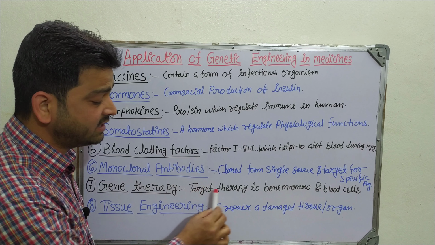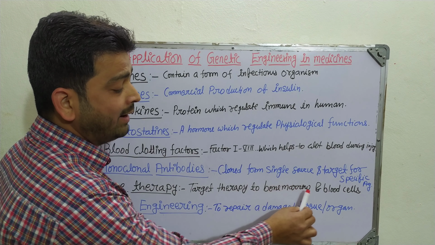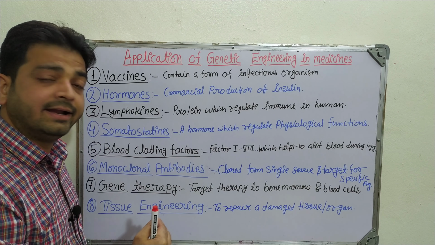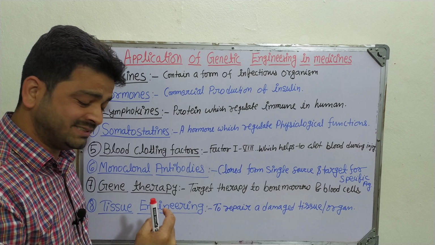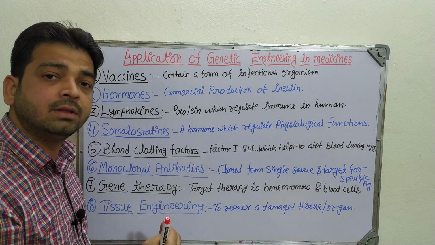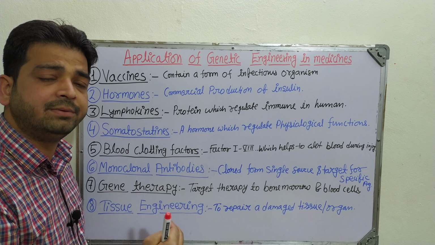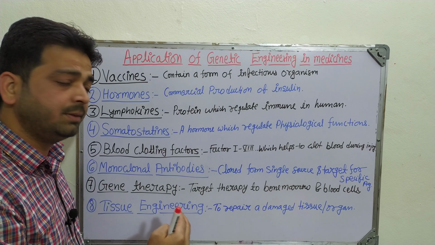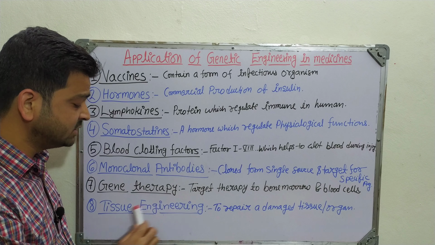which we can also use in genetic engineering, like targeted therapy to the bone marrow and blood cells or different other body cells, where we target and change the genetic sequences, and the person can recover from a particular disease or disorder, say for example diabetes or so many other problems that a particular patient may have. Coming to the eighth one, tissue engineering, right?